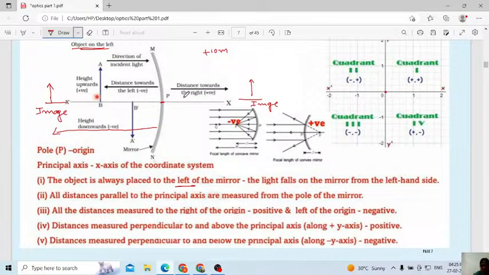Always we will consider distance towards the right as positive. Then distance towards the left will be negative. Consider this is 20 meter. In this case the image distance from the spherical mirror will be minus 20 meter. Are you following? You have to remember this when you are calculating numerical problems. This one is very important. Otherwise you will get confused.